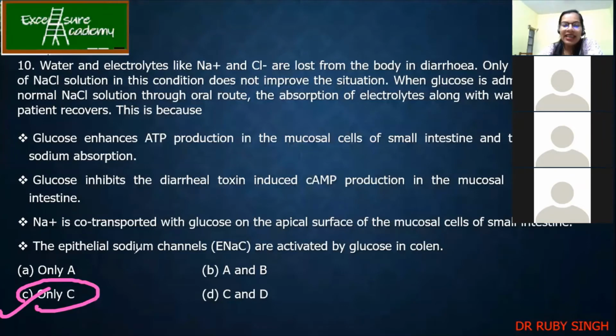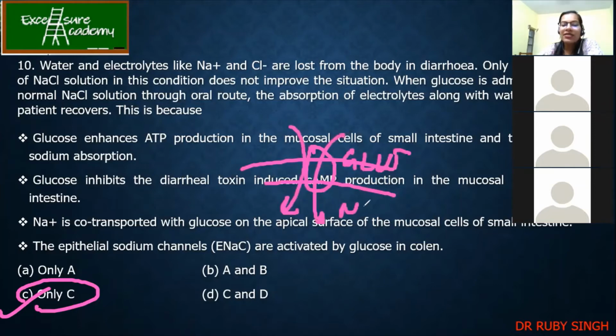The thing is that in your epithelial cells, I have mentioned with the figure, the glucose is co-transported with Na+ in the intestinal lumen cells, the epithelial cells. I have taught you that whenever GLUT transporters are there, along with the glucose, Na+ is also taken. So both are co-transported. Glucose doesn't take energy from Na+, it moves down the concentration gradient. So the answer is only C, because Na+ is co-transported with the glucose on the apical surface of the mucous cells of the small intestine. Option C is the answer.